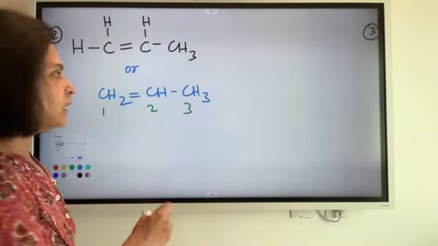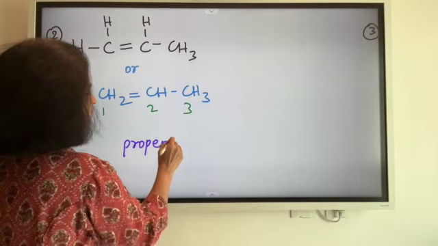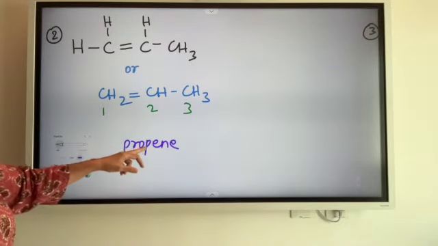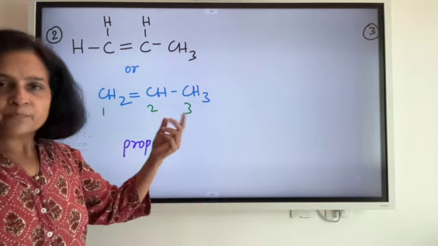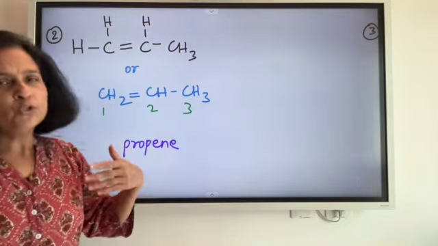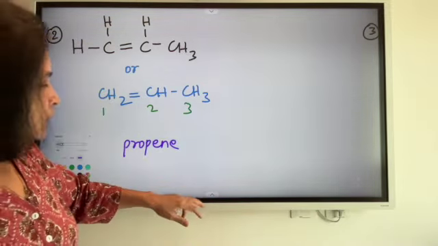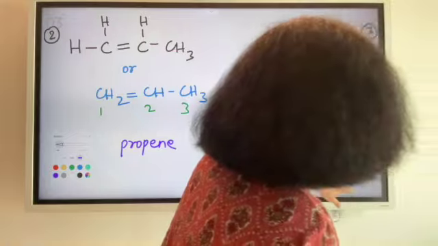How do I name it now? It is a propene because of the presence of double bond. अब मुझे 1 लिखने की ज़रूरत नहीं है. Now when you have the double bond or the triple bond falling on the first carbon, you may not write that one, right? So it is a propene. Moving on to the next one.